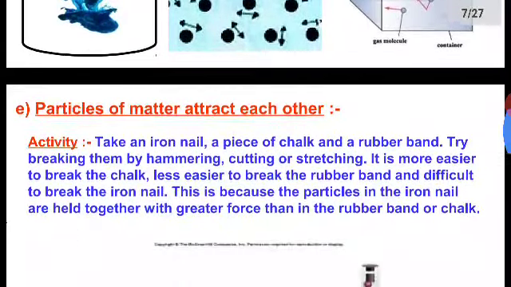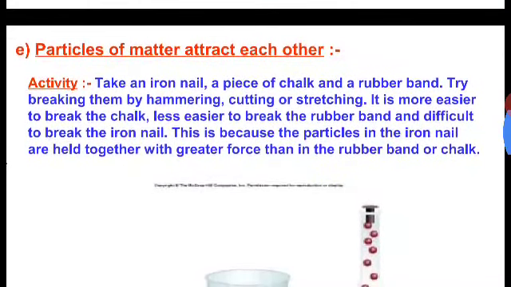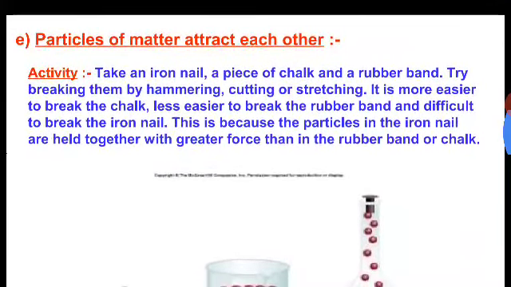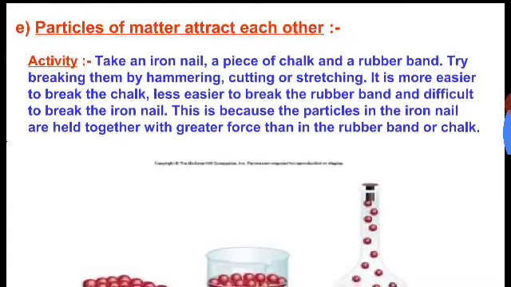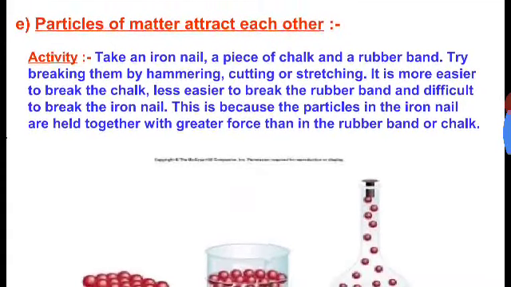The last one is particles of matter attract each other. As you already know, a magnet attracts metal particles. So you have already conducted some experiments using magnets. Similarly, we can do another type of experiment in which we take a mixture of an iron nail, chalk pieces and a rubber band. We will try to break them by hammering, cutting or stretching.